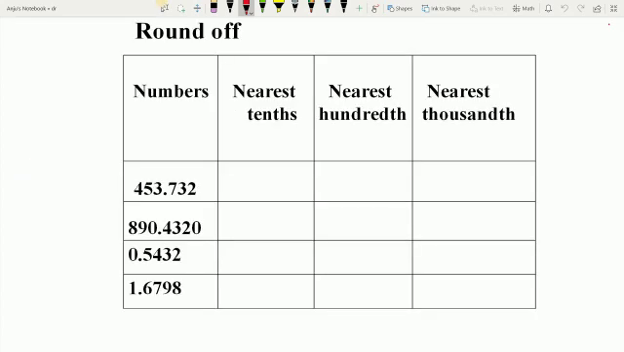Now it's practice time. So pause your video and please round off the given number to the nearest tenths, hundredths and thousandths. We'll meet in the next video.